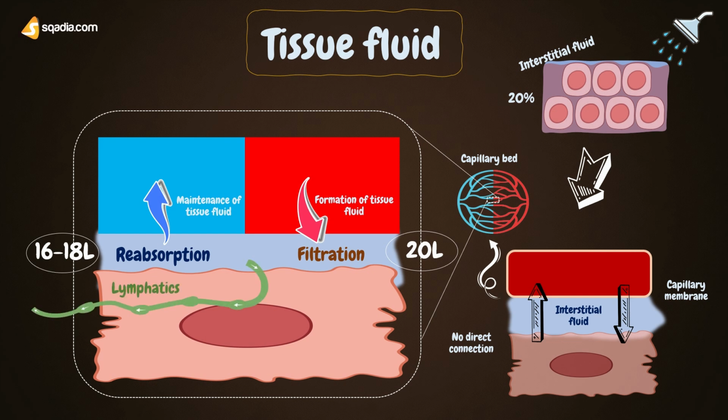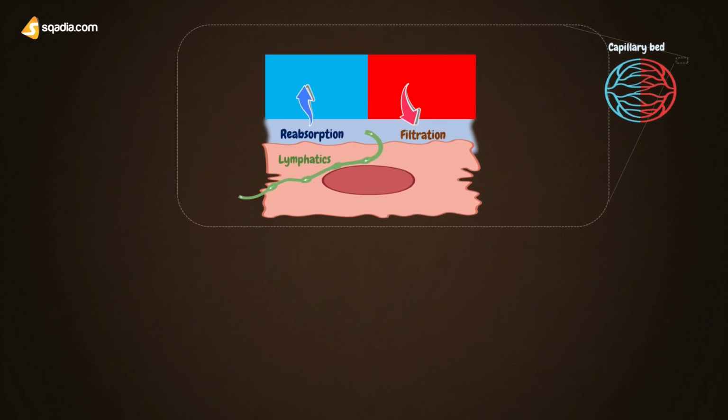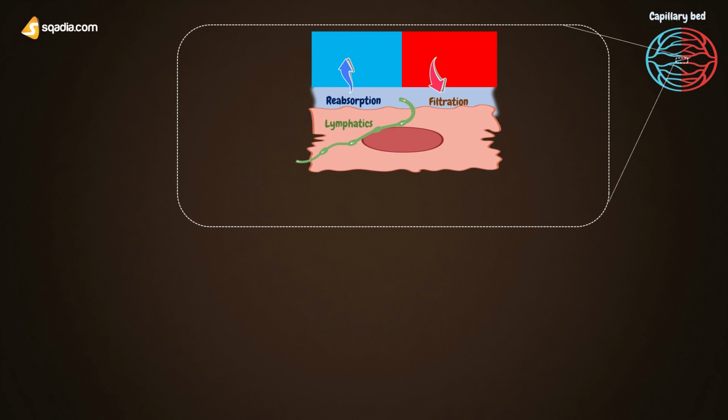Now here, lymphatics or lymph vessels are also involved, as they absorb the remaining 2 to 4 litres of fluid and return it back to the blood. In this way, it prevents the over-accumulation of interstitial fluid. This occurs in normal physiological conditions.